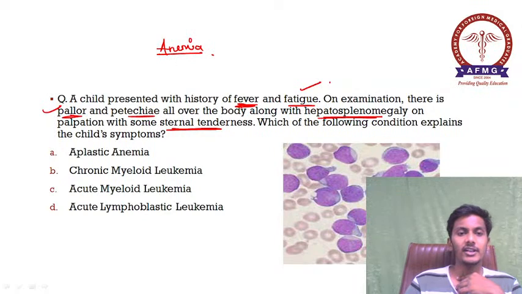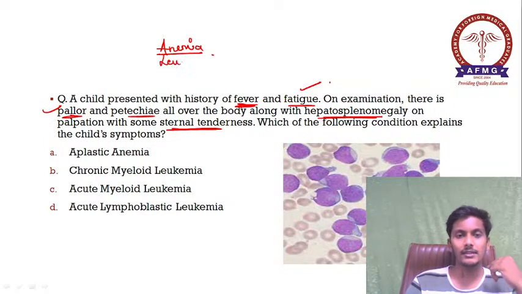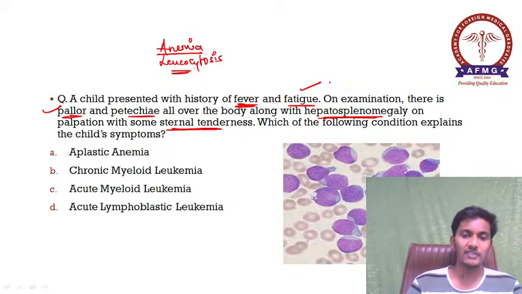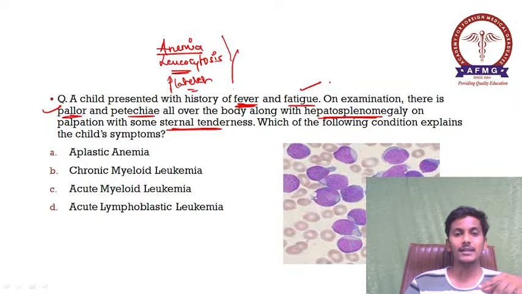Next one, fever. Fever is characteristic of some infection which is due to some leukopenia. Okay, there can be leukocytosis or there can be leukopenia. So over here there is leukocytosis. ठीक है? So there is leukocytosis, there is an infection, fever is associated. And lastly, petechiae, मतलब there is also platelet defect. So मतलब तीनों blood cells affect हो रहे हैं.